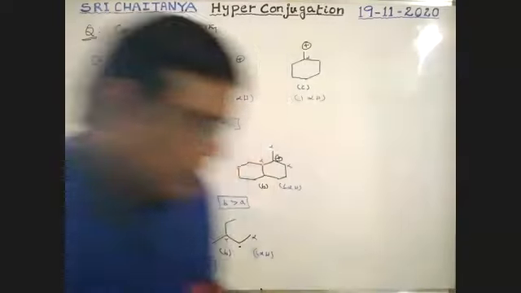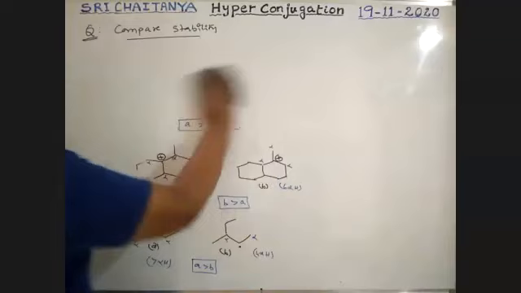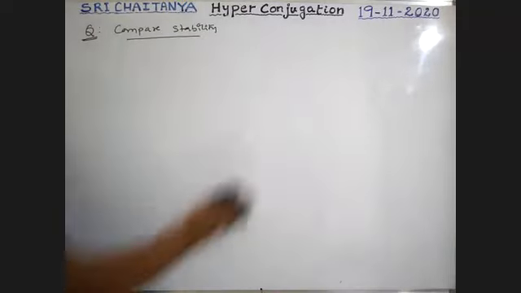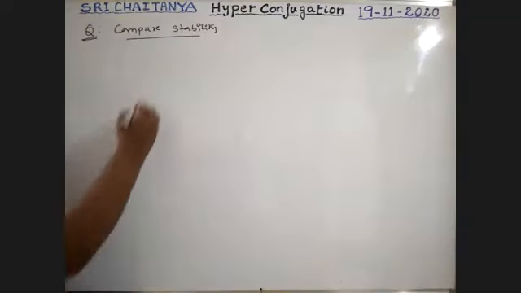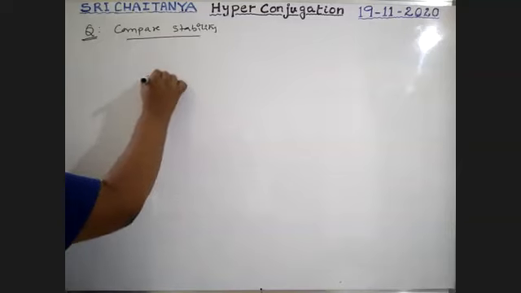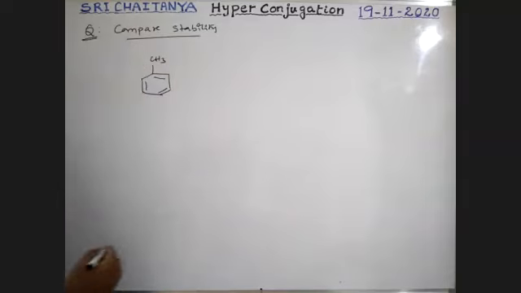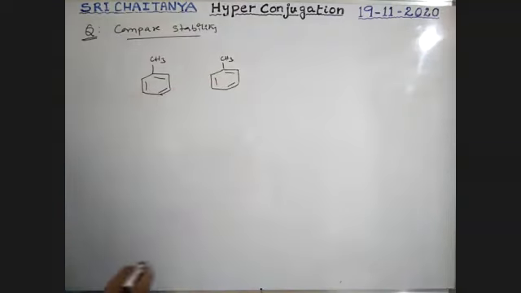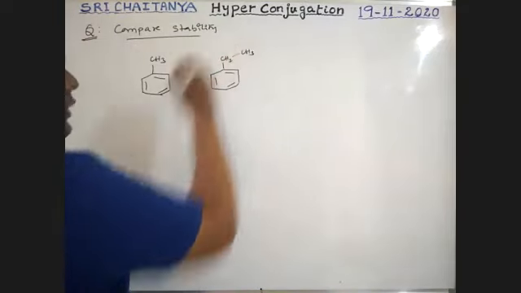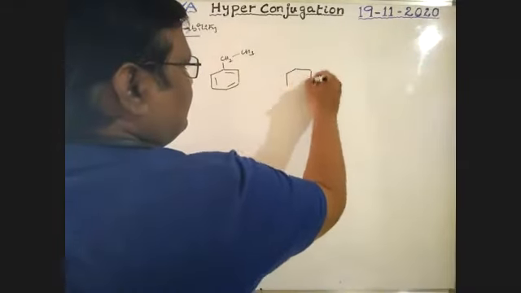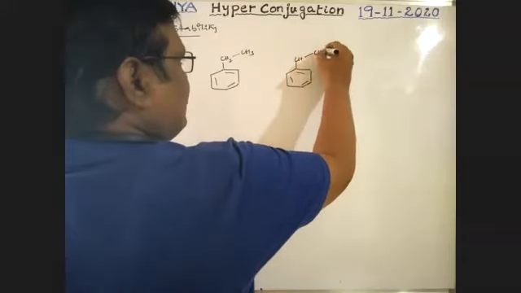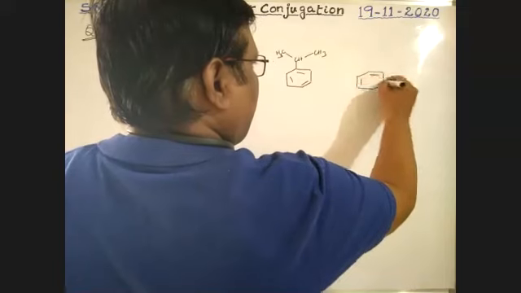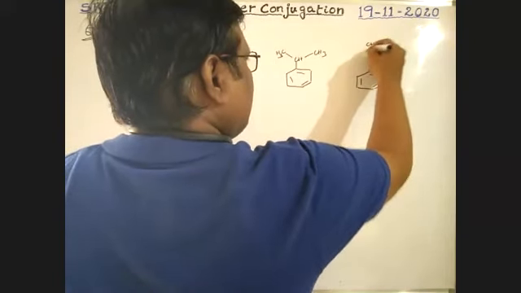Next, one more example. CH2, CH3, CH, CH3, CH3, CH3, CH3.